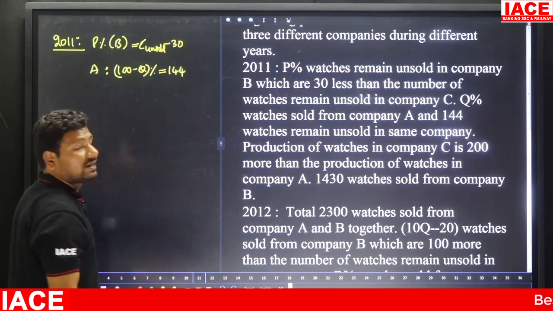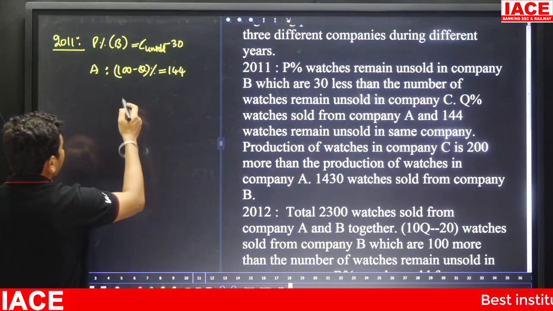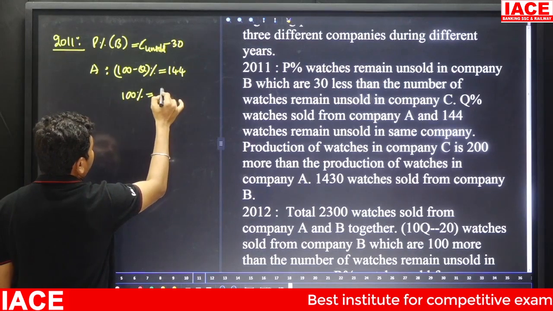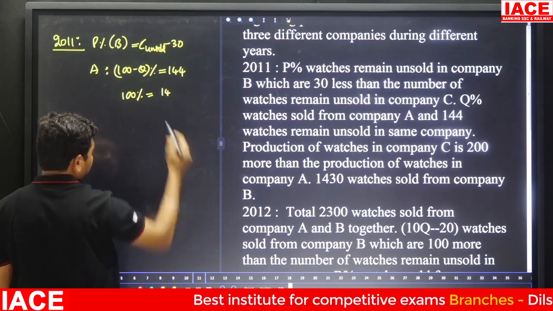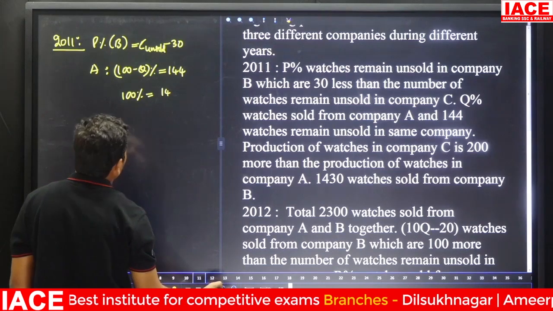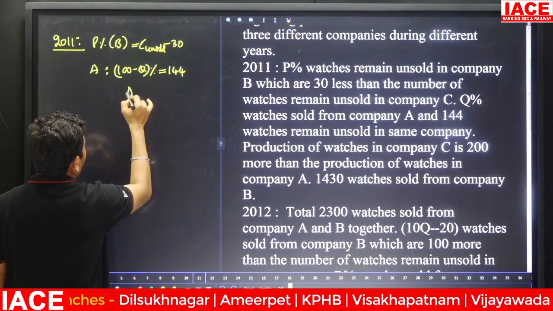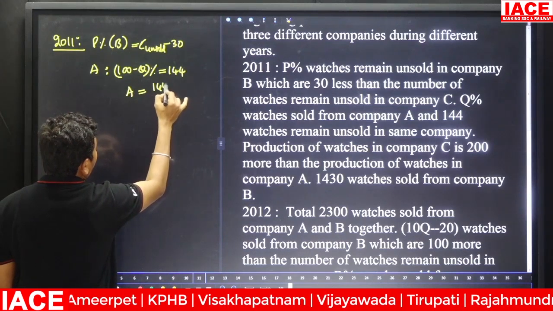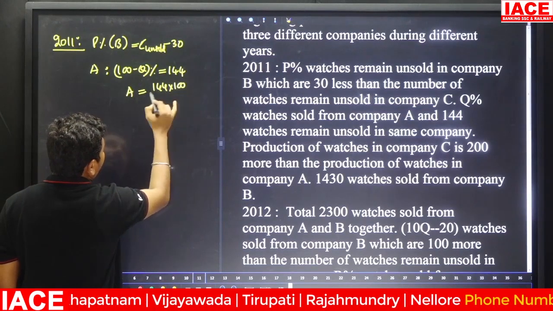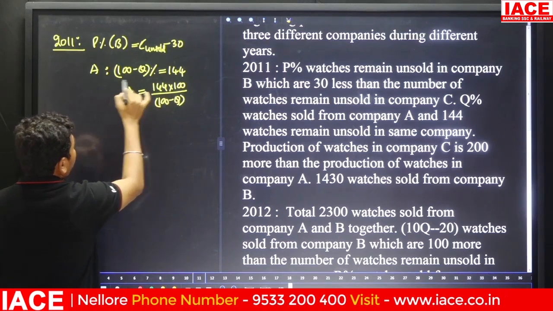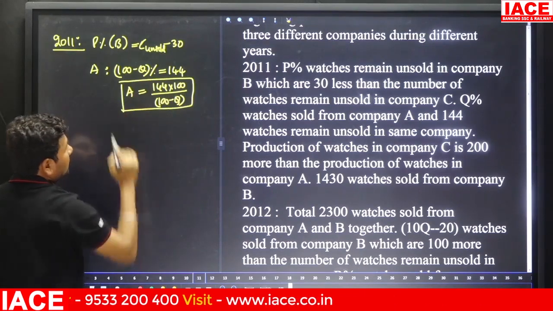Then if you need to calculate for 100 percentage, how do you write it? The A value is equal to 144 into 100 by 100 minus Q. This value belongs to A.